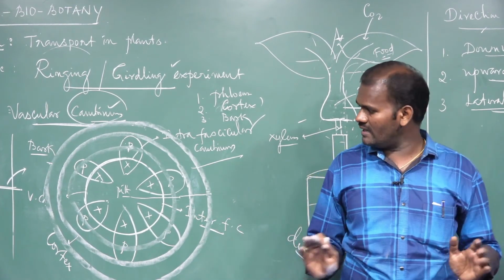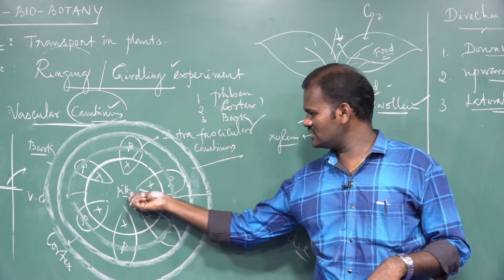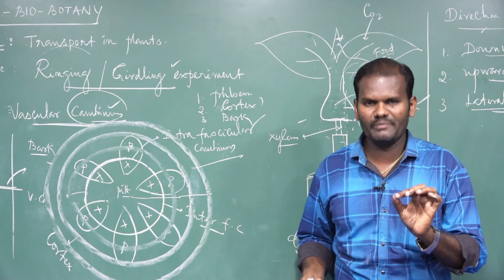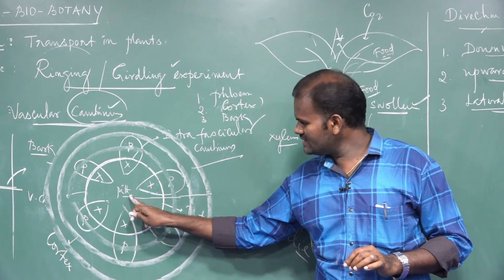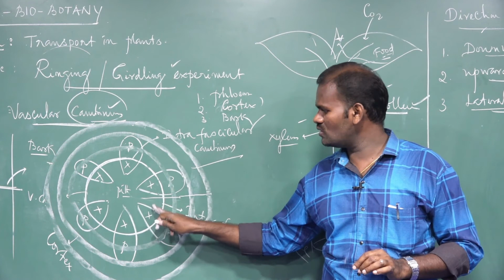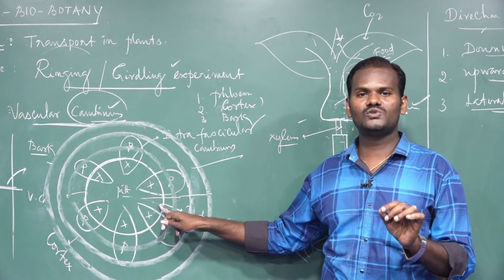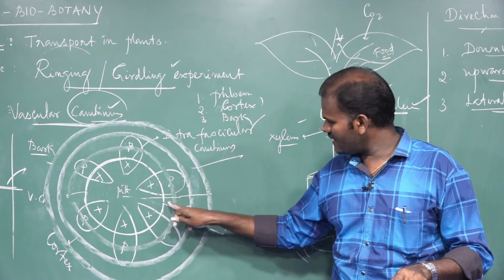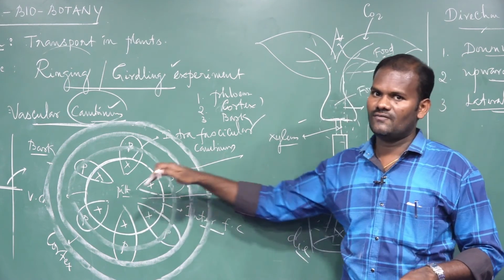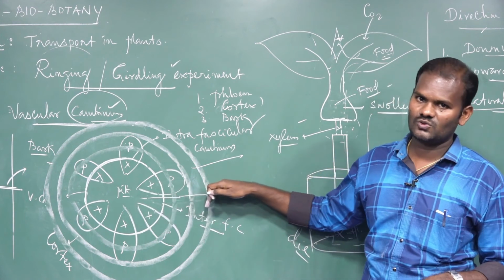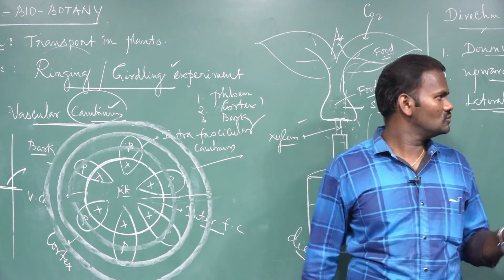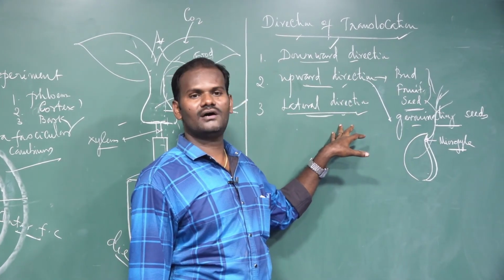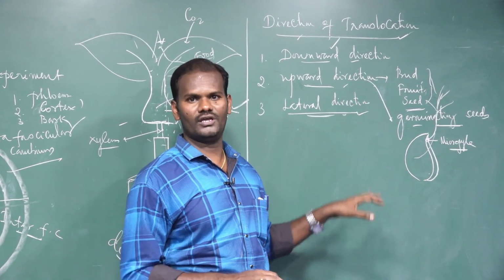In the lateral direction, food translocation especially takes place through the medullary ray. What do you mean by medullary ray? The pith extends between the vascular bundles. These are called pith rays, also called medullary rays, through which the food materials are translocated in a lateral direction: from pith to cortex, cortex to epidermis. So these are the three directions of translocation by the phloem.